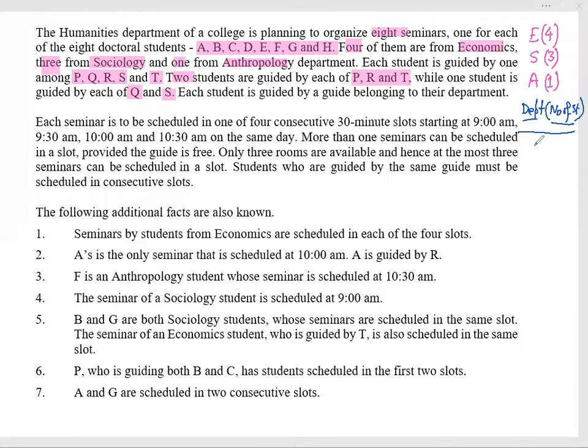As far as faculty is concerned, P, R, T have 2 students each, while Q and S have 1 student each. This is actually the information of faculty and number of students.